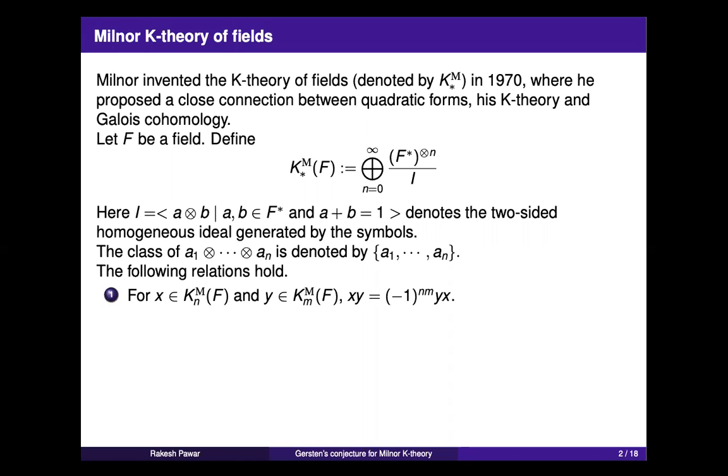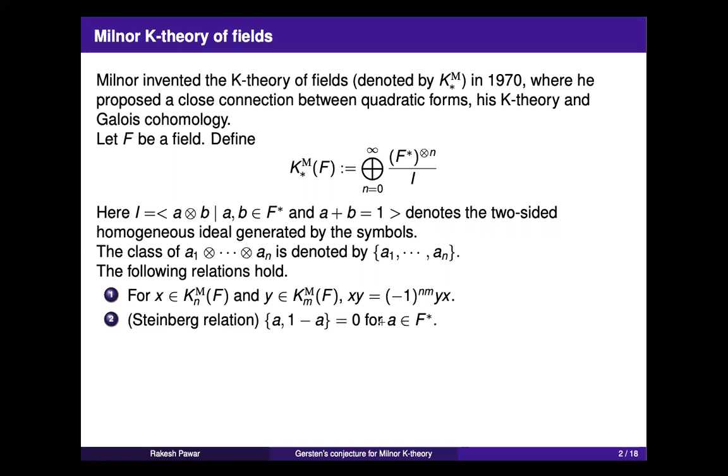This is a graded ring, graded by integers greater than or equal to 0, and it is graded commutative. What I mean by that is you take an element x in nth degree and an element y in mth degree, then x times y is, up to a sign, y times x, where the sign is exactly minus 1 to the power m times n.